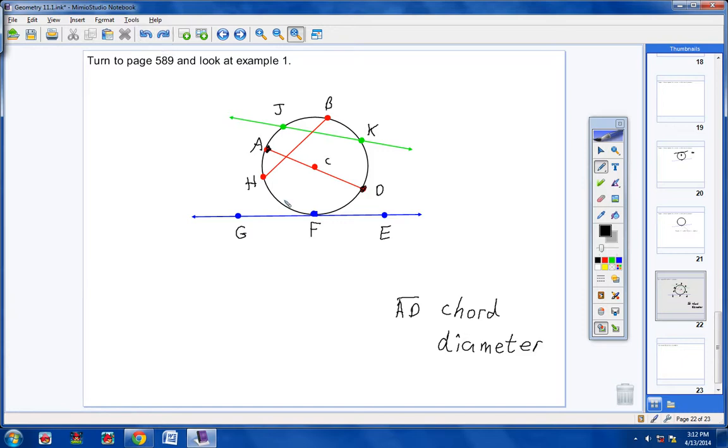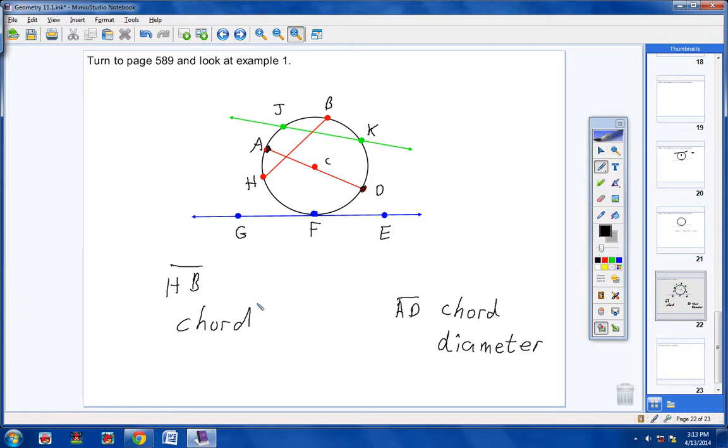Okay, let's take a look at letter B. They want us to discuss HB. Well, now that's going to be a chord. I mean, here's endpoint H, here's endpoint B. Both endpoints are lying on the circle, and then of course here's the segment that connects those two points. So HB is definitely going to be a chord. All right, a chord.